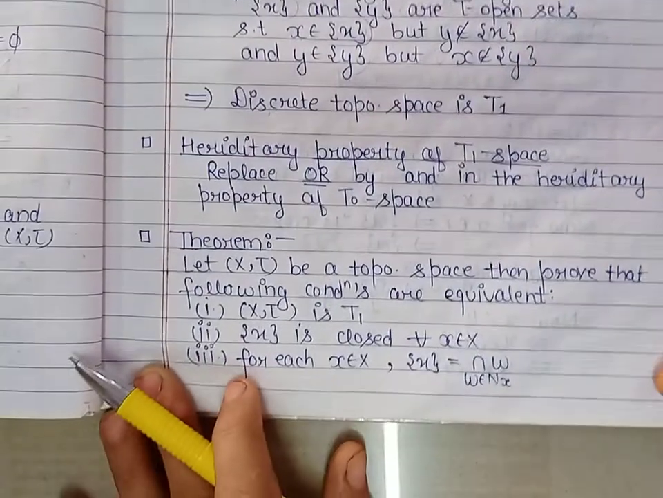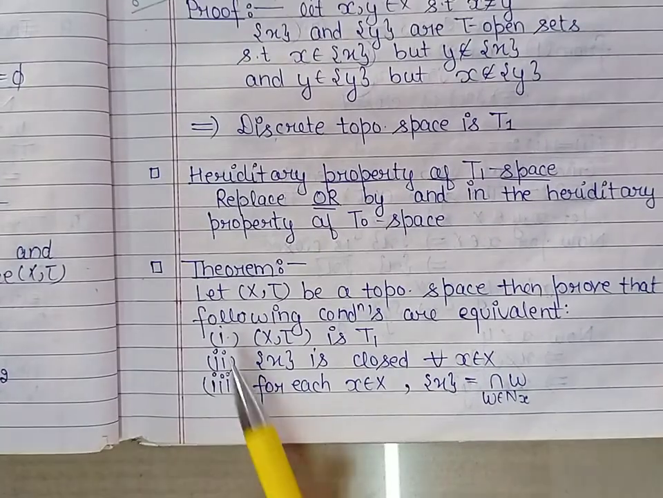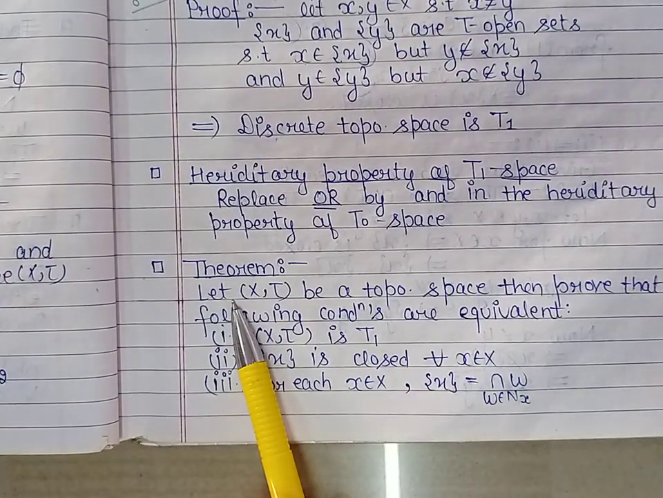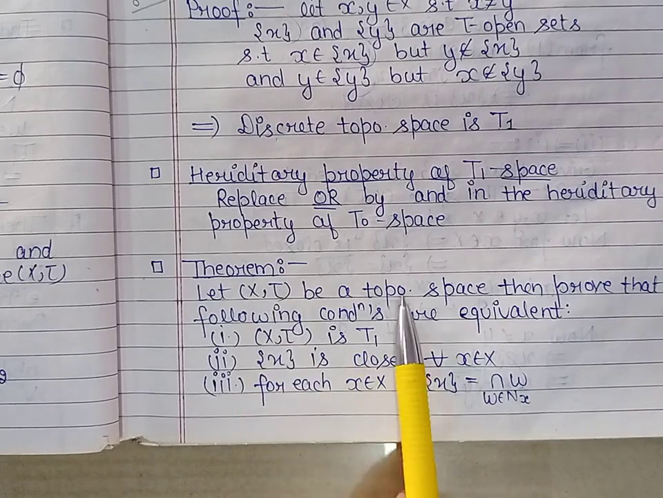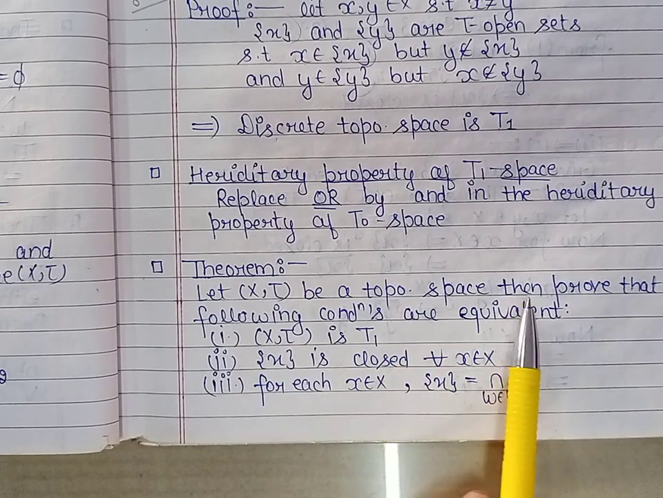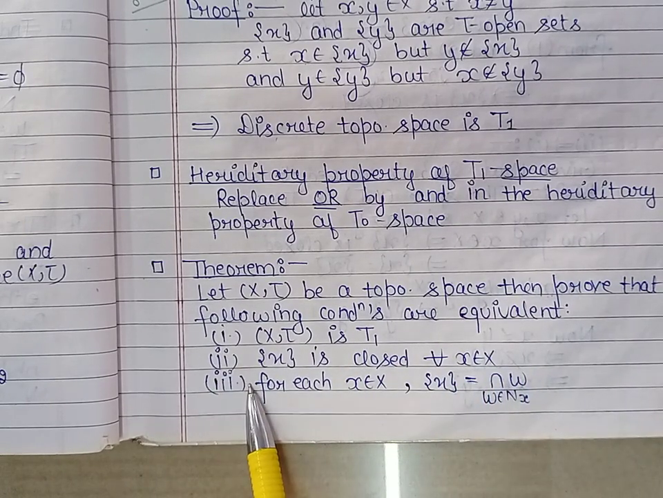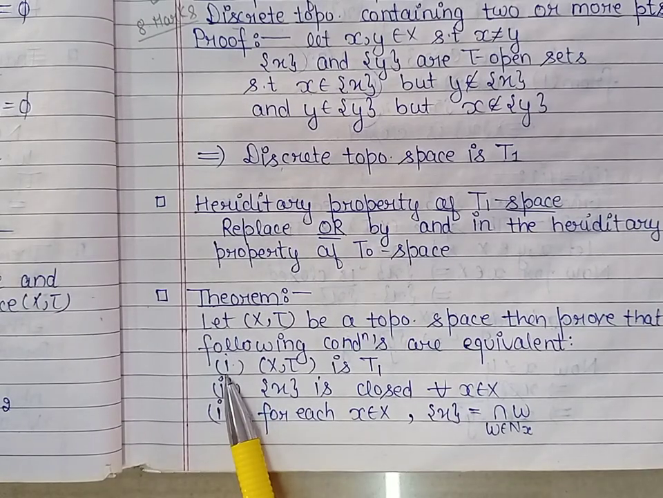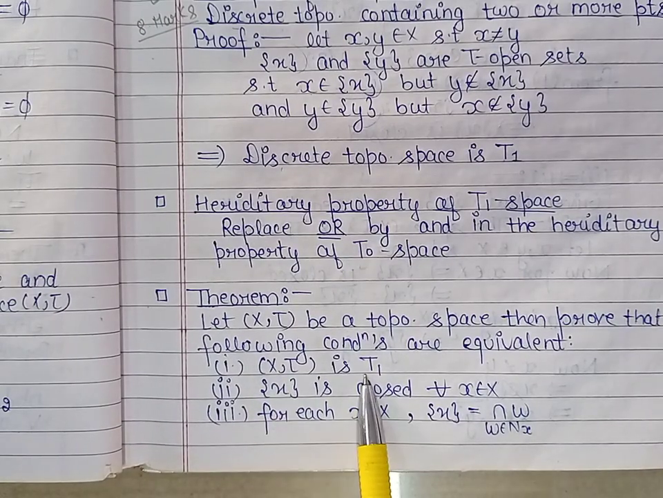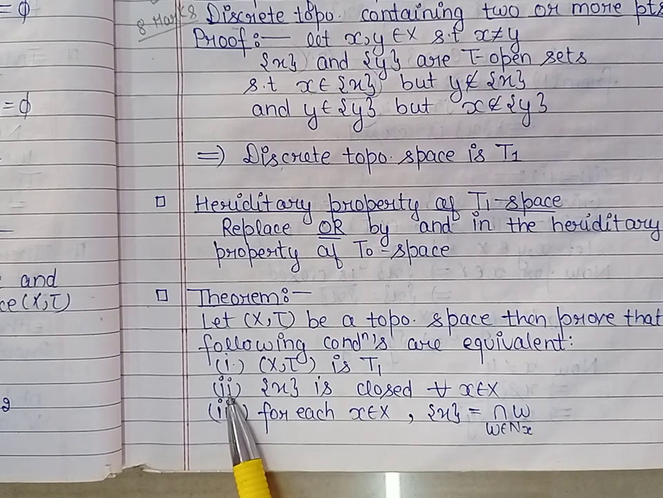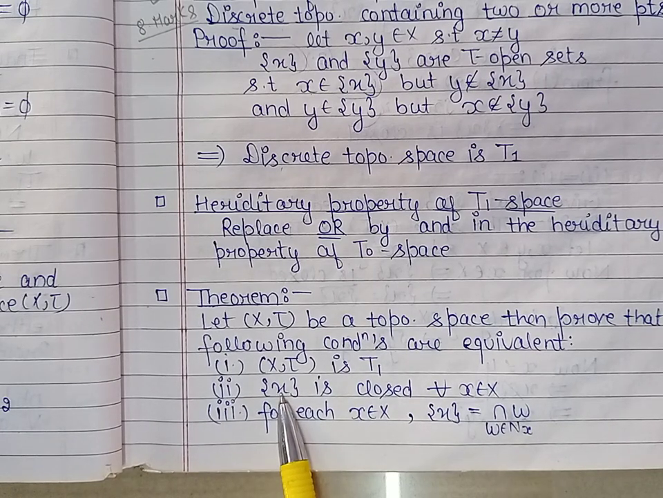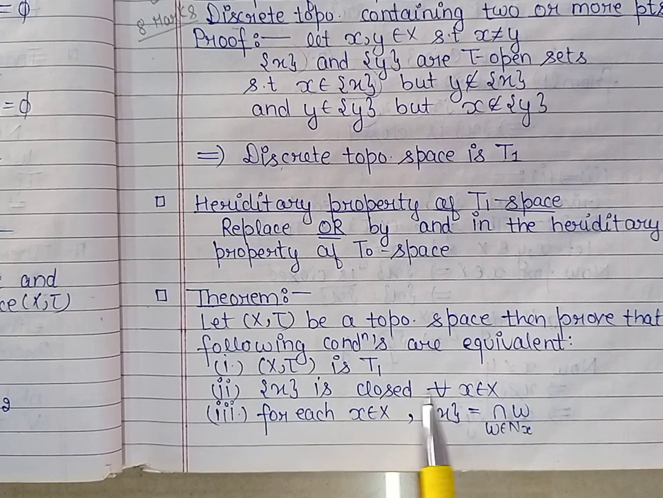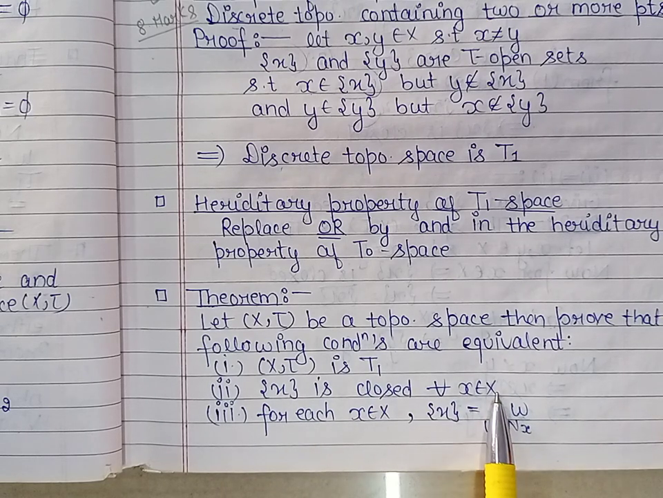Now next there is a characterization of T1 spaces. Let us take (X, τ) to be a topological space. Then we prove the following are equivalent conditions. First condition, (X, τ) is a T1 space. Second condition, every singleton {x} is closed for every x belonging to X.